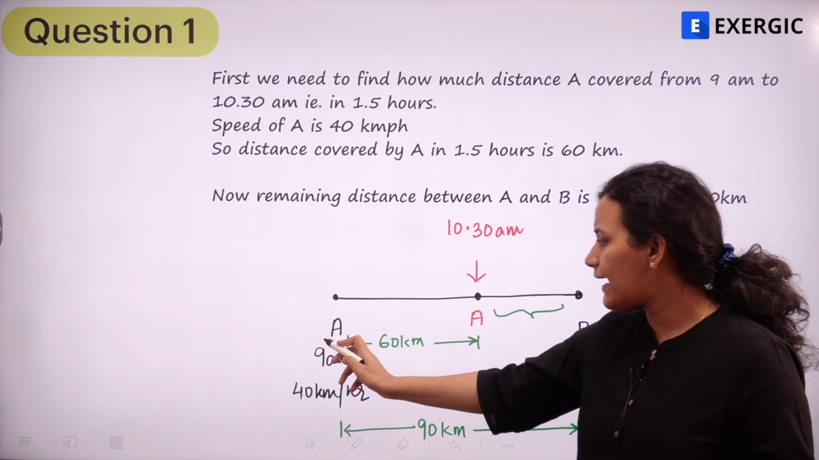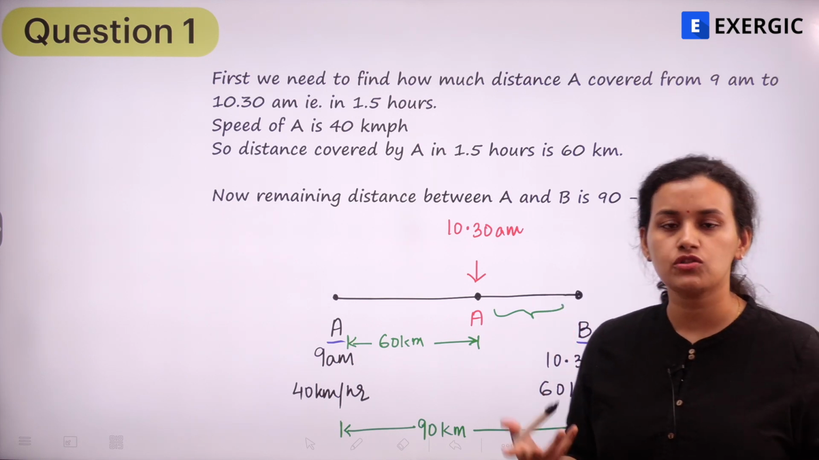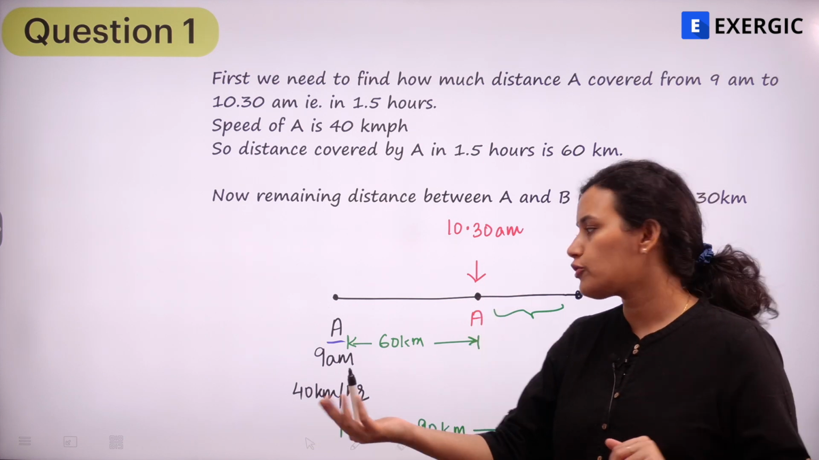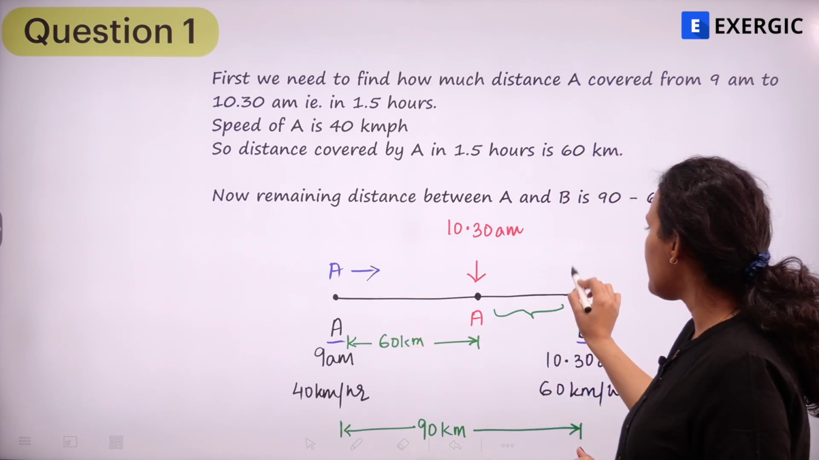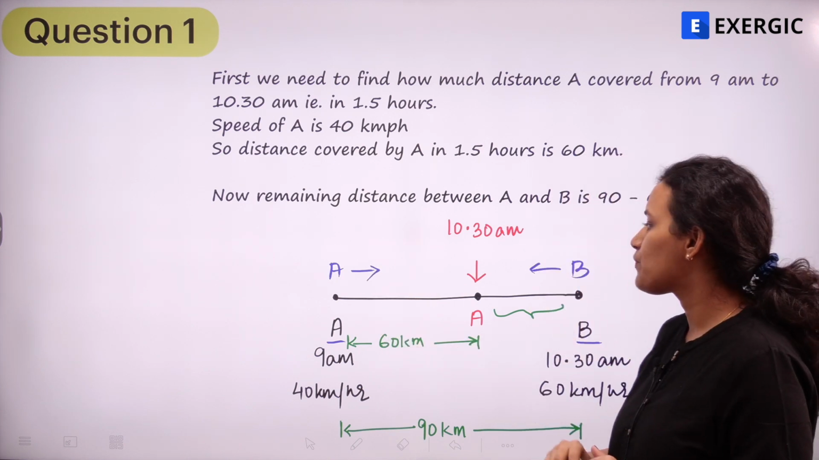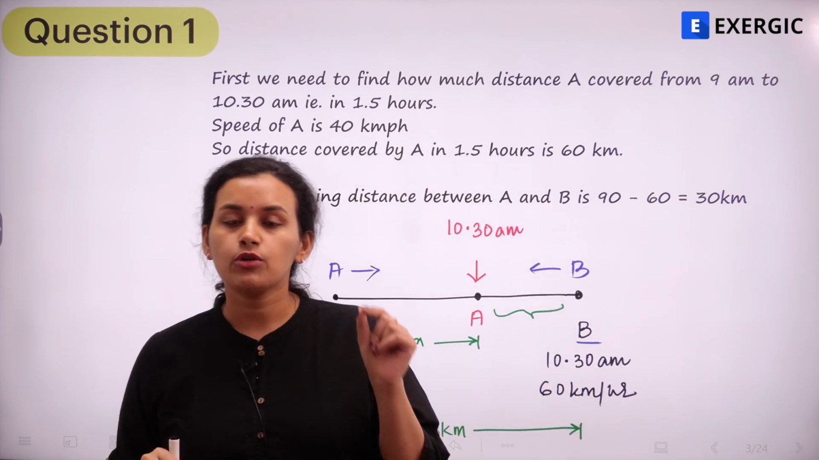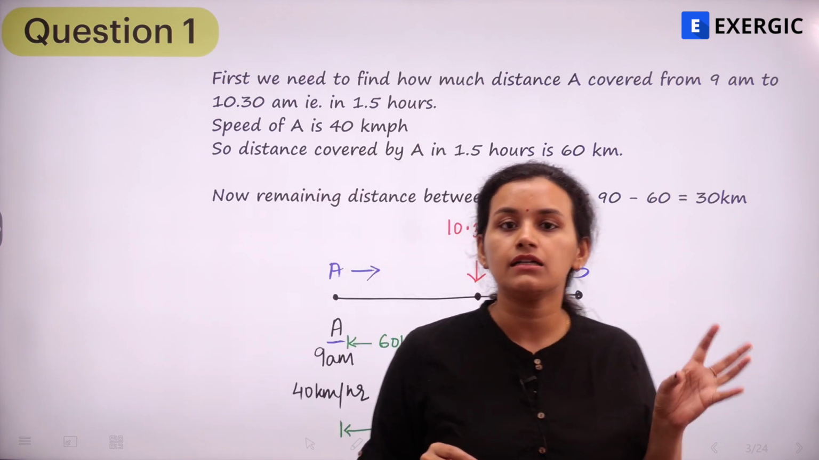We have got A and we have got B. Let it be the name of the trains as well. So train A is starting from A moving towards B. Train B is starting from B and moving towards A. So this is train A which is moving towards B and this is train B moving towards A. Now what is the most important factor here that we need to see? We need to understand that A starts at 9 am whereas B starts at 10:30 am, right?